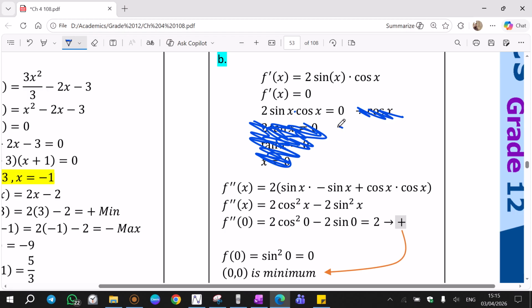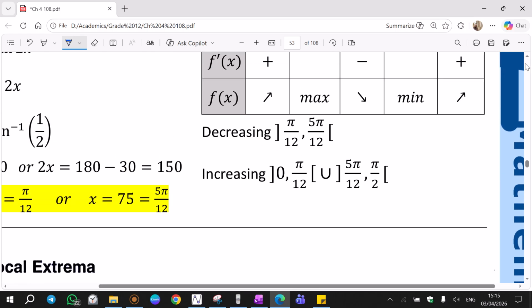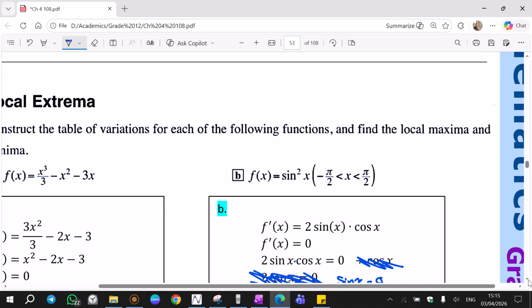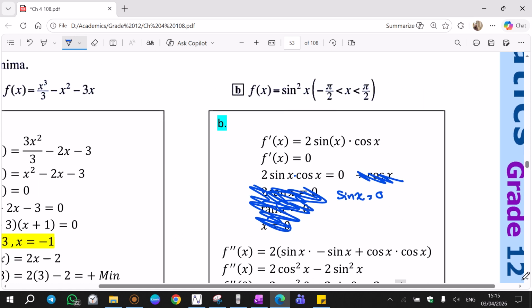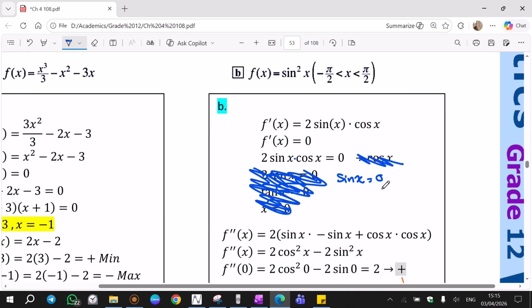Sine x equal to 0, and it is between negative pi over 2 and pi. Okay, the only value that makes sine 0 is 0, x equal to 0. And what makes cosine 0?